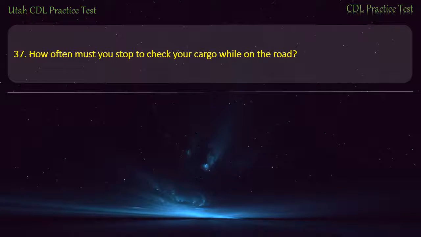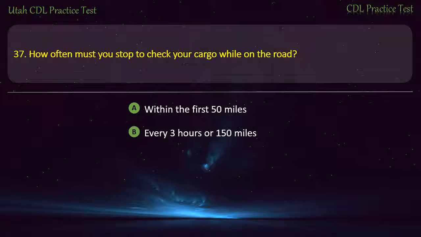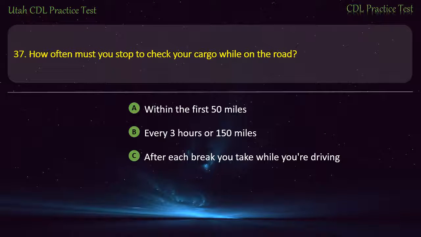Question 37. How often must you stop to check your cargo while on the road? Within the first 50 miles. Every 3 hours or 150 miles. After each break you take while you're driving. All of the above. Answer. All of the above.